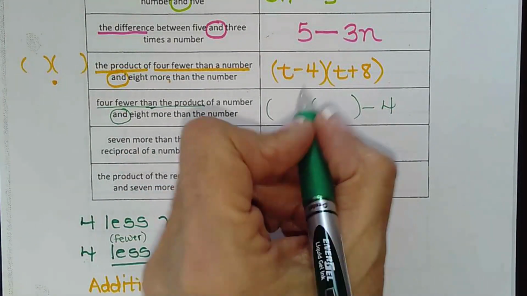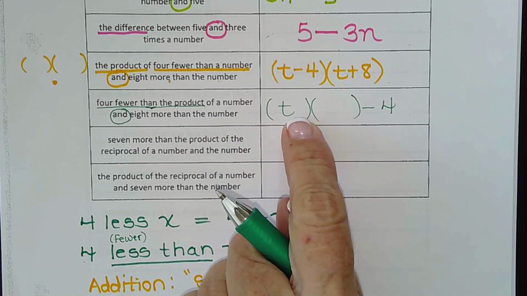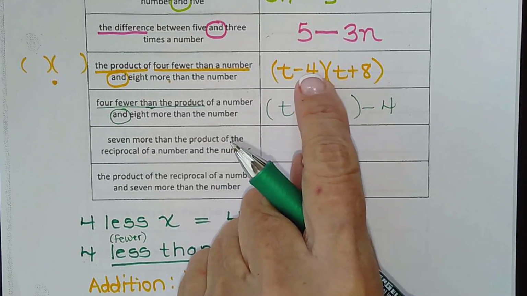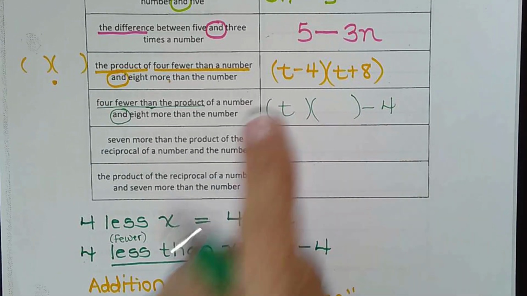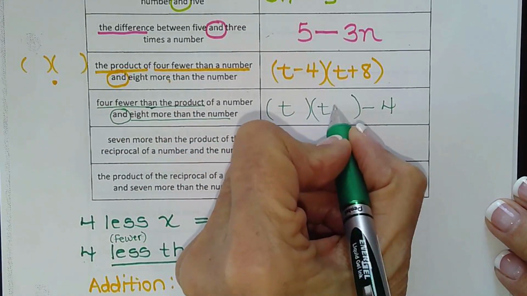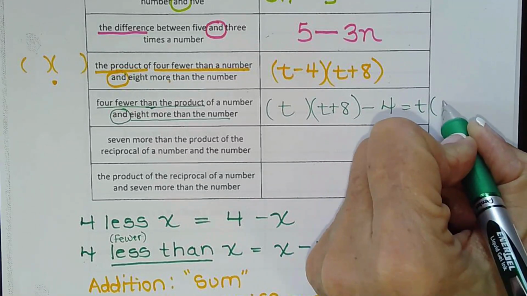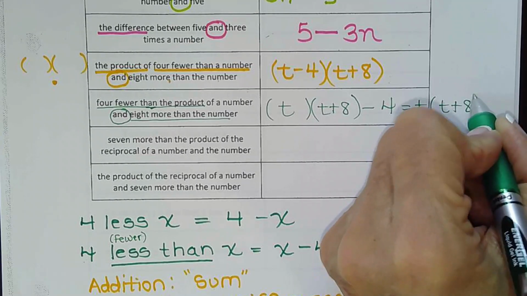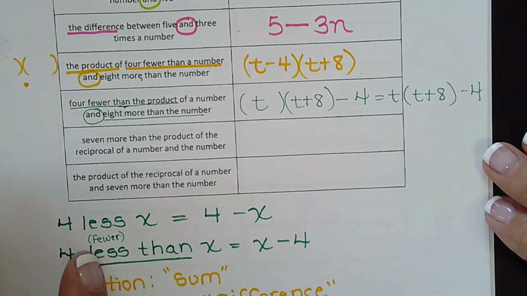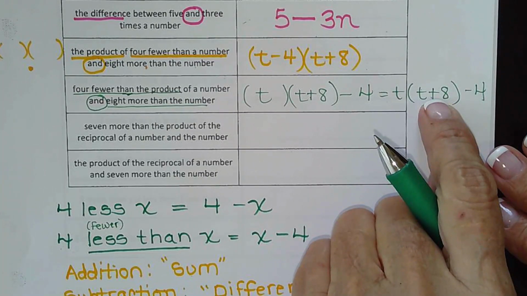Before and is just a number. So you can see on this one, we're not going to need those parentheses. If you keep them, it's not wrong. It's only when we have 2 or more terms that they're required. And then 8 more than a number, t plus 8. So the easiest, best way to write this one without the extra parentheses is this, but they would both be counted right by teachers, by computers. They're both correct. But general guidelines, 2 or more terms stay in parentheses.